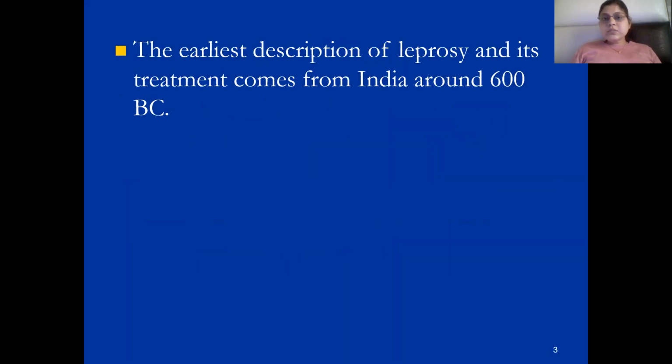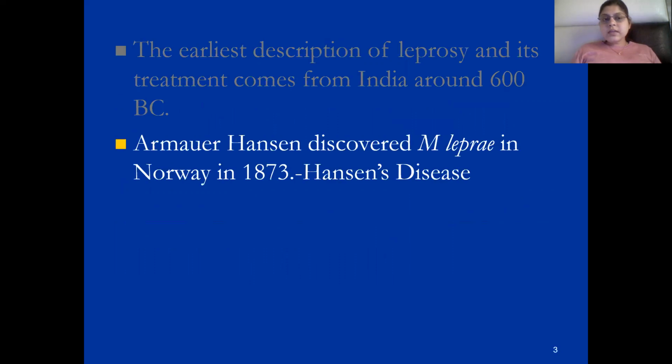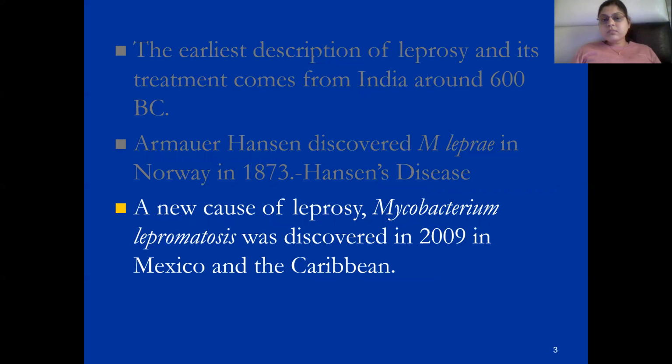The earliest description of leprosy and its treatment comes from India around 600 BC. Armauer Hansen discovered Mycobacterium leprae in Norway in 1873, and that is why leprosy is also known as Hansen's disease. Now, there is a new cause of leprosy, Mycobacterium lepromatosis, which was discovered in 2009 in Mexico and the Caribbean.